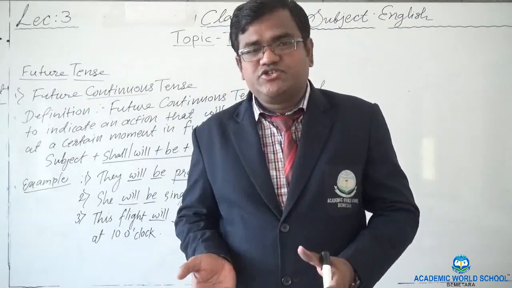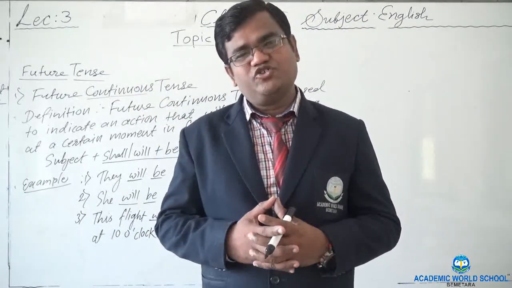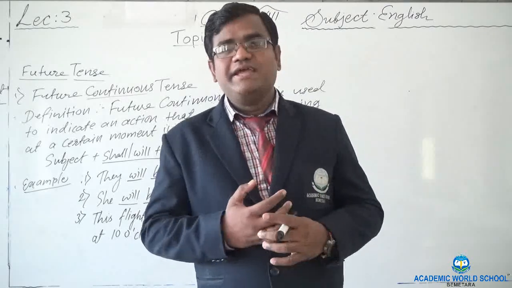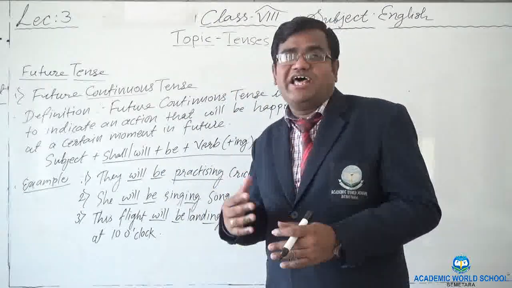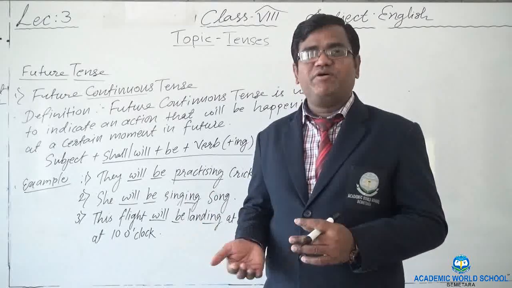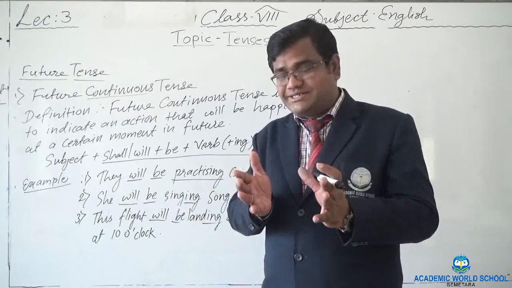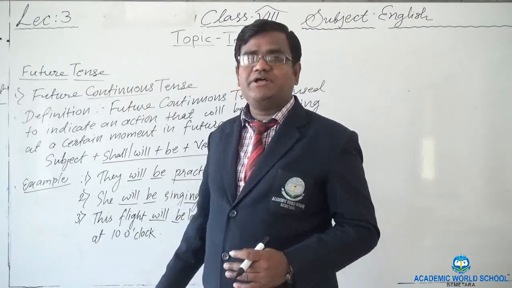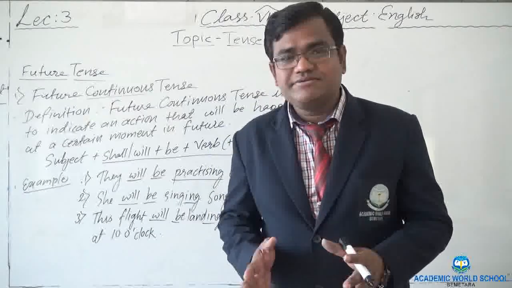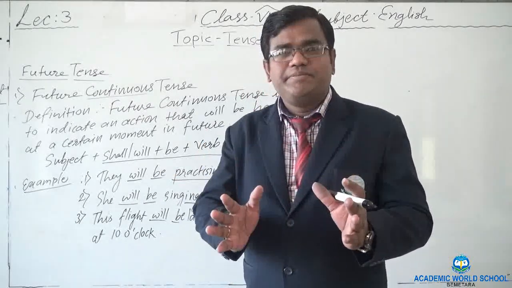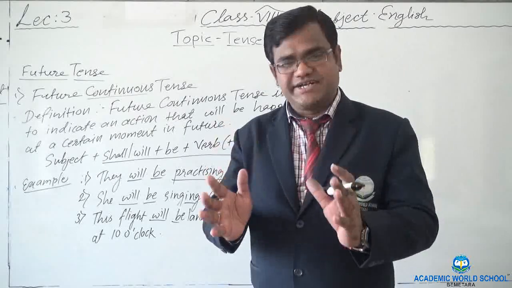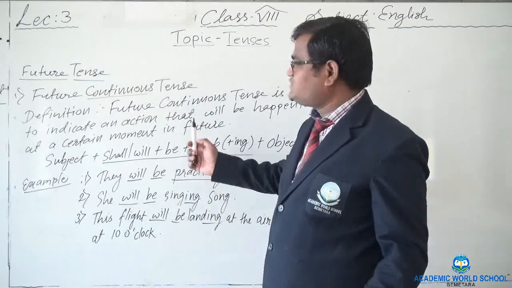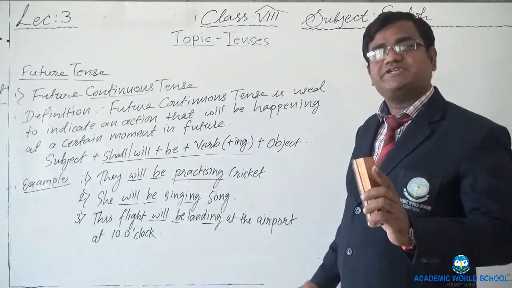At the railway station also you might have heard such kind of announcement. For example, this train will be arriving on platform number 3, right? So for making announcements also we are using future continuous tense. Now let's see the next one, future perfect tense.